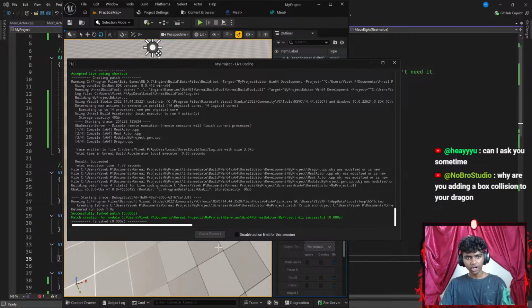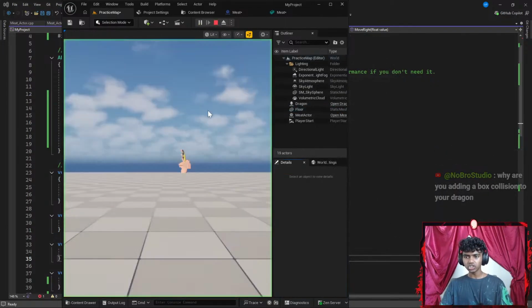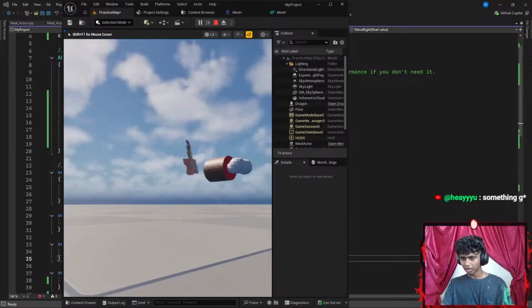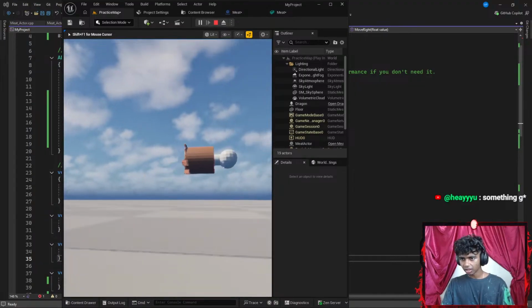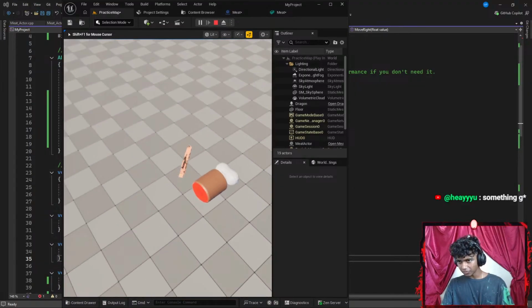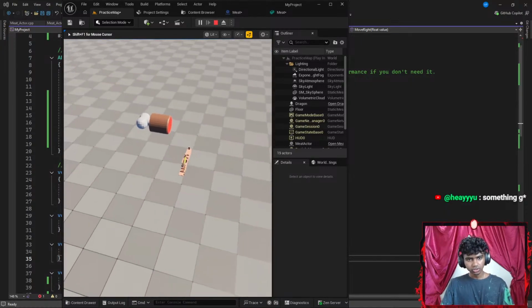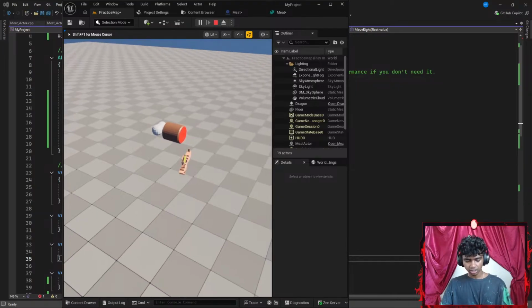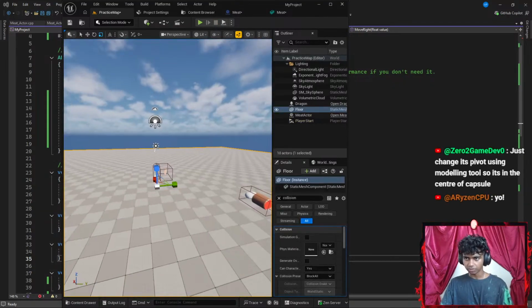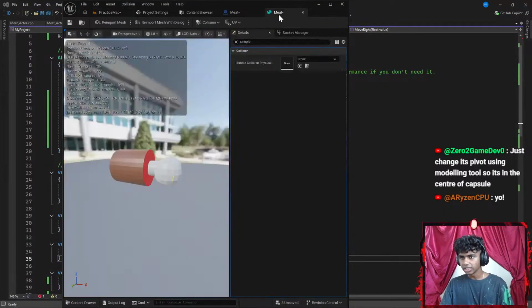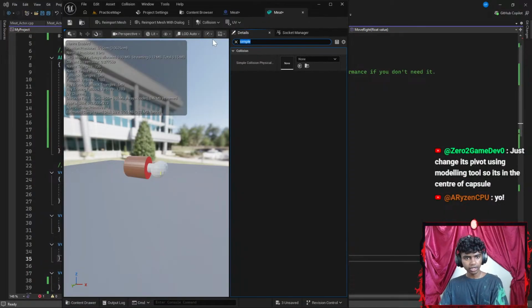Okay, why are you adding a box collision to your dragon? Honestly, I thought if I add a box collision, wherever he goes I can collide with objects. Like, wait, why can I collide? Am I messing up something here? Okay, just change the pivot using modeling tool so it's in the center of the capsule. Okay, let's try that. How do I go to the modeling tool? Let me actually go here real quick. Okay, is it something in the mesh? Okay, let's see. Let me go ahead and exit this real quick.